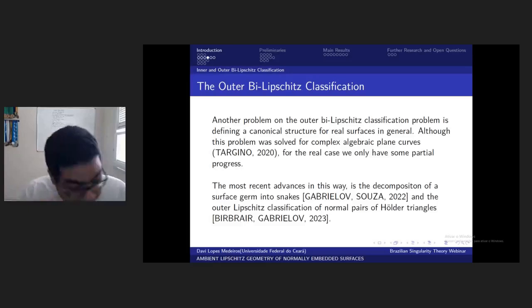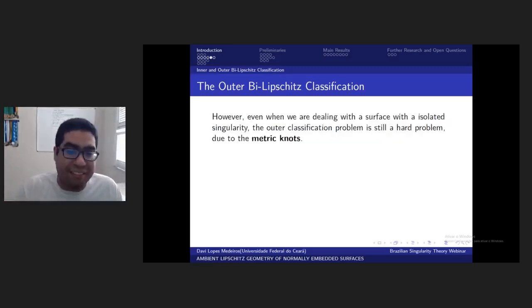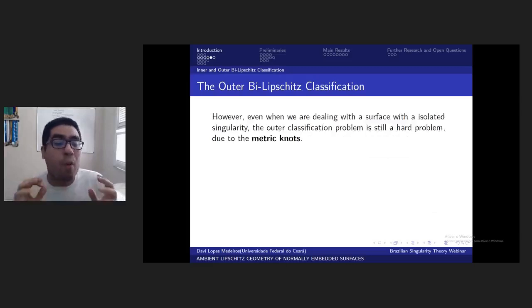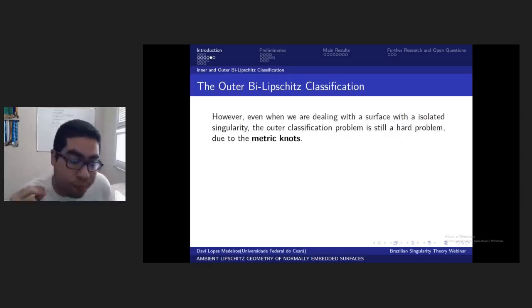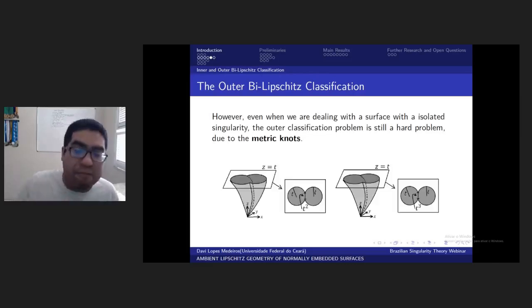And in this almost simplest case, we have a really wide classification. It's a very nice work, a hard one indeed, but very, very nice. Okay, but however, to understand how difficult this problem on the outer metric is: even if we are dealing with a surface with an isolated singularity, the outer classification is still a hard problem due to metric knots. So, well, if the usual knots are not problem enough, you have metric knots.